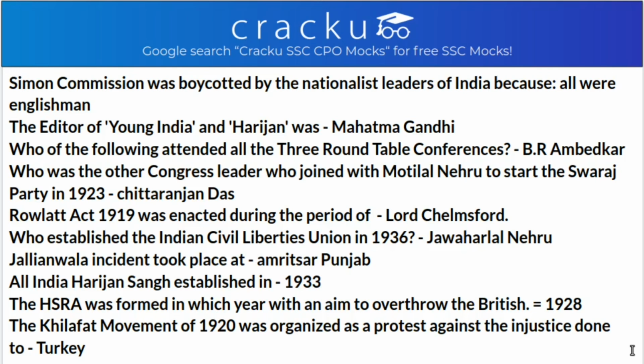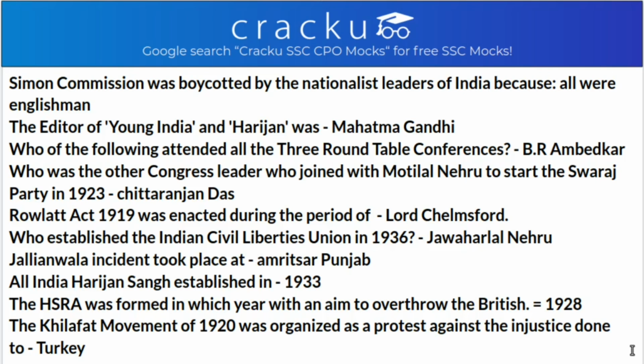The next question: who was the other Congress leader who joined Motilal Nehru to start the Swaraj Party in 1923? He was Chittaranjan Das. The Rowlatt Act of 1919 was enacted during the period of Lord Chelmsford. Who established the Indian Civil Liberties Union in 1936? It was started by Jawaharlal Nehru. The Jallianwala Bagh incident took place in Amritsar, Punjab, on 13th April.